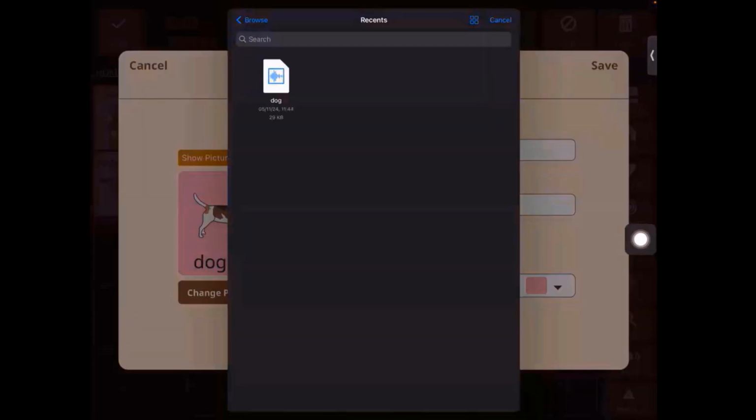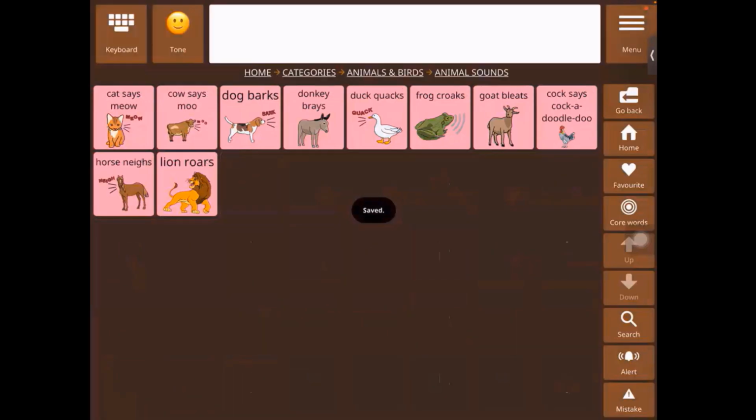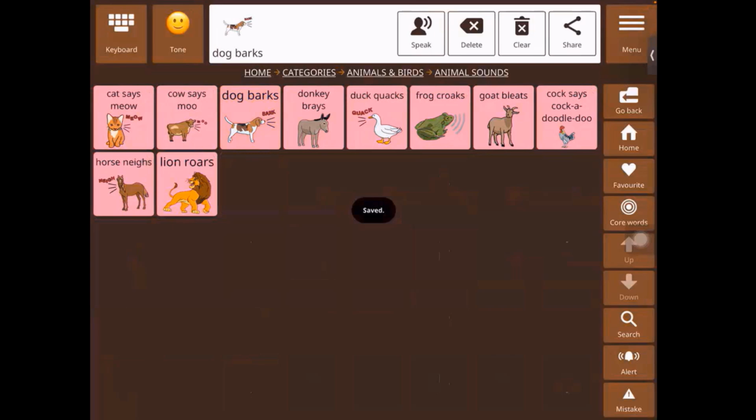And then here, if you remember, we're going to use the upload audio. So I have a pre-saved audio of a dog bark. I'm going to select that, and then I can play it. Okay, so this is how you can add it. Let's say when I tap on the word dog barks, it now plays the new audio that I've selected for this word. So this is one of the new features.